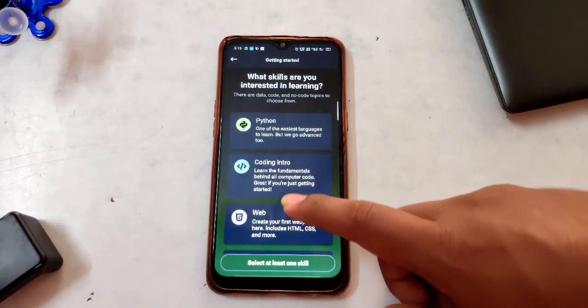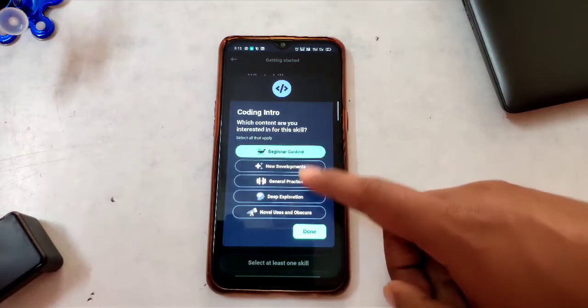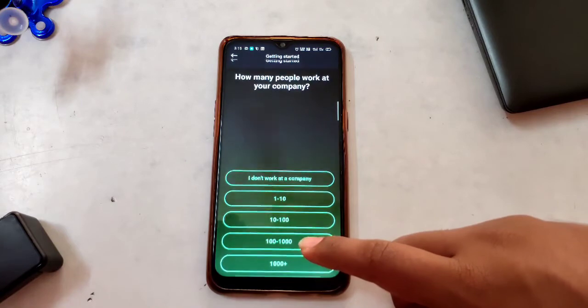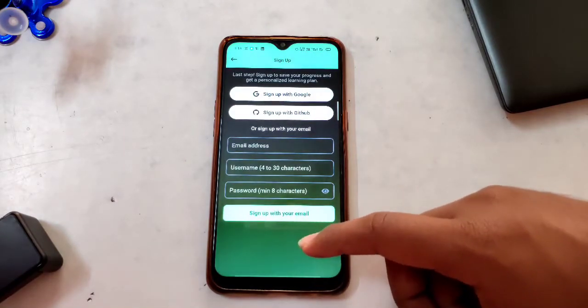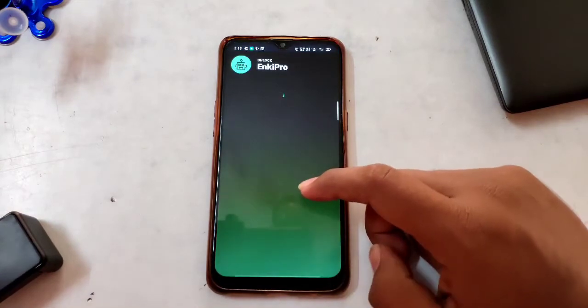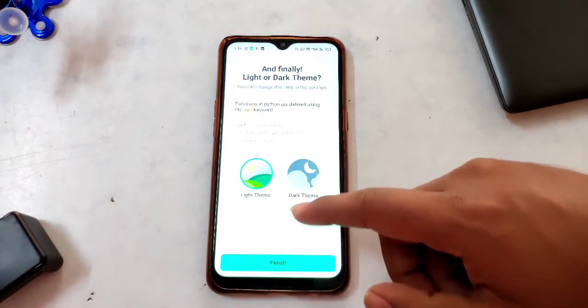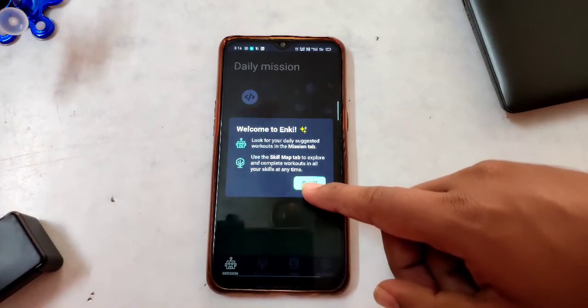We are beginners, so we are going to select coding intro and then the same as beginner content, then done. After that, click on next. After that, fill up everything. After sign up, the Enki Pro application will be opened here. We go to the free version of it. Now we will select some of the main purpose of the themes of our mobile phones.